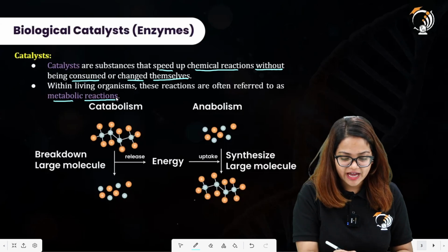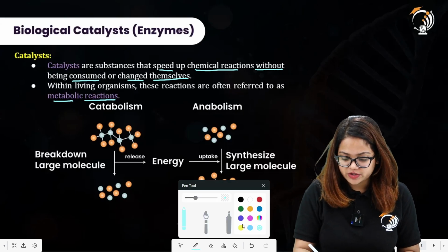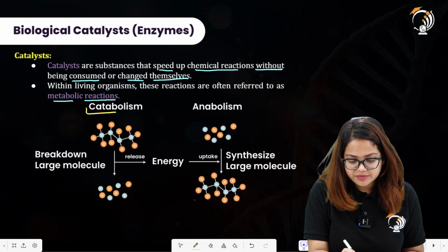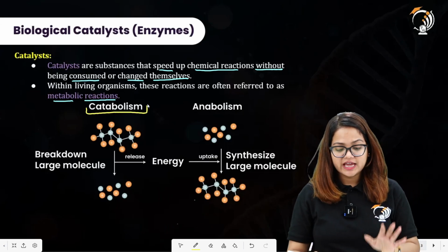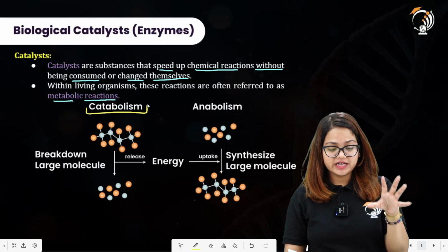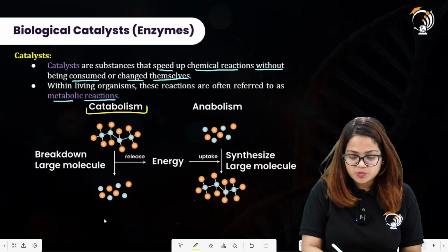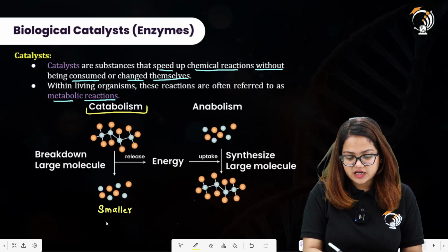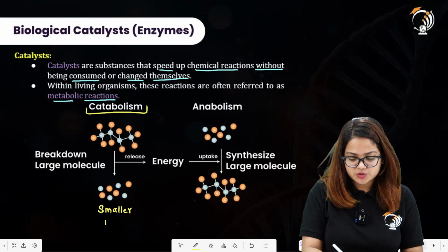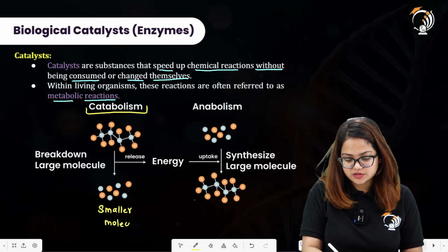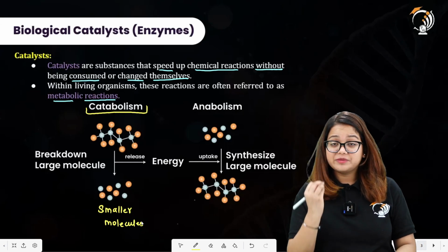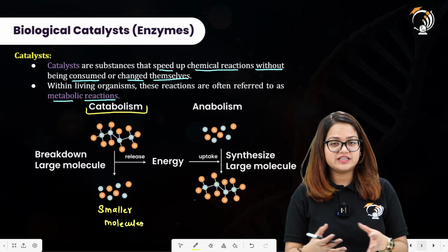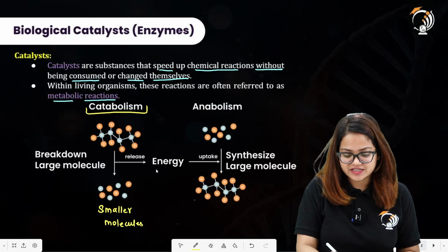So we have the catabolism process over here. This is the representation of the catabolism process, in which a large molecule is broken down into smaller molecules, along with liberation of energy, or you can also say that there is release of energy during this reaction.